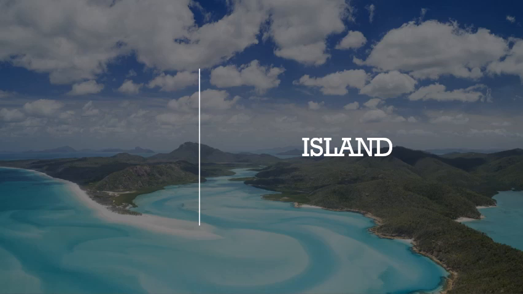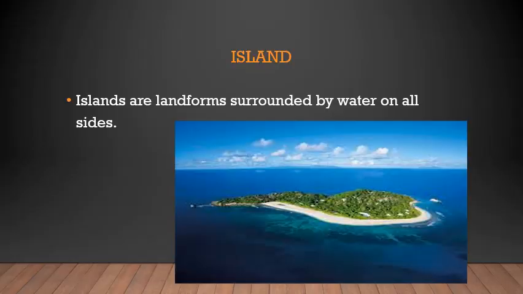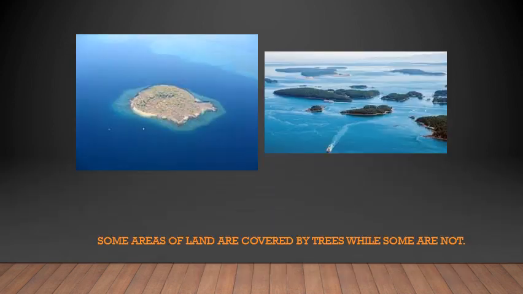Next is island. Look at the spelling of island. S is silent. So it is island. Islands are landforms surrounded by water on all the sides. Now, water that is surrounded by land on all the sides are ponds and lakes. But land that is surrounded by water on all the sides are islands. Some areas of islands are covered by trees while some are not. In the first picture you can see the island is empty, there are no trees. The second picture has islands which have lots of trees.